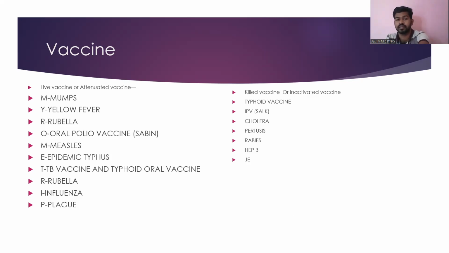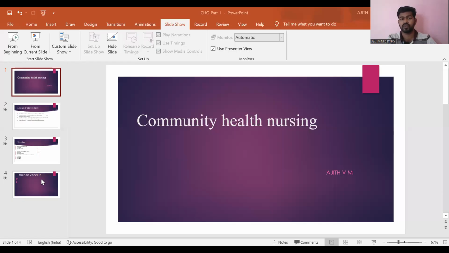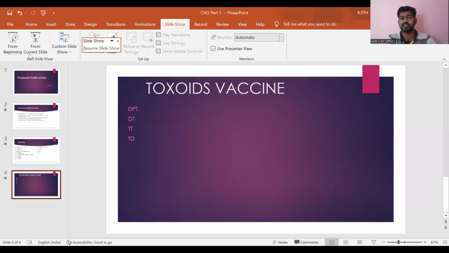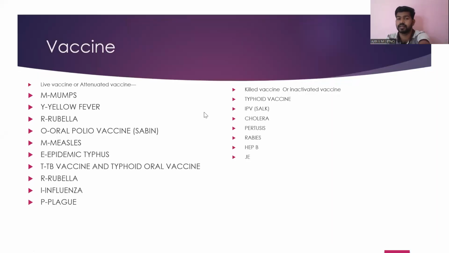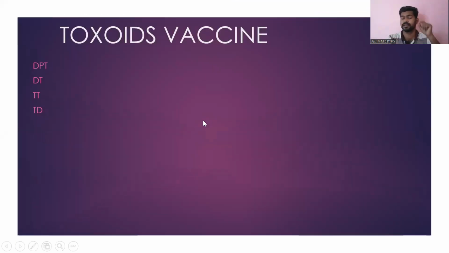Then next, see another thing, when you are going for the oral vaccines, all the oral vaccines like OPV and oral typhoid vaccine, we can consider as live vaccines.